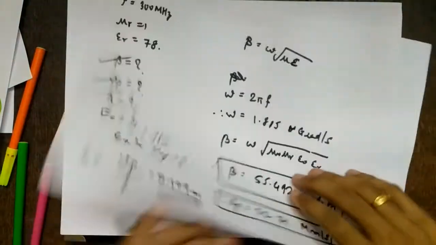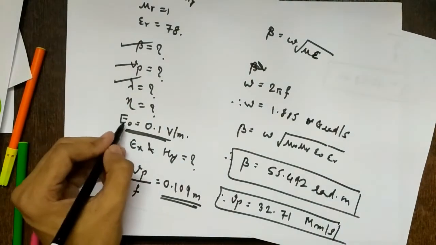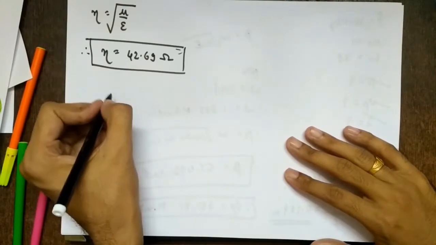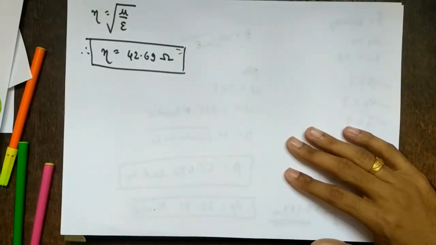Right? So now what is given? Only the amplitude. E naught indicates amplitude of the electromagnetic wave. Ex and Hy we have to find. So how to find that? We know the standard expression for E, but they have not given in which direction the wave propagates, so we'll assume it.